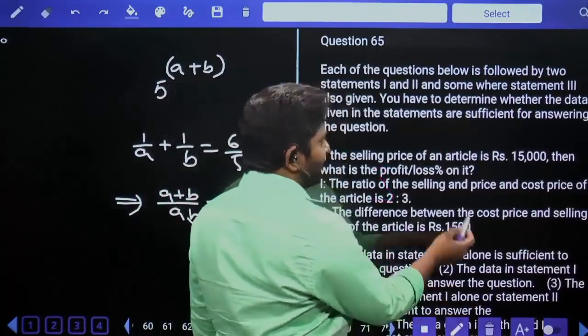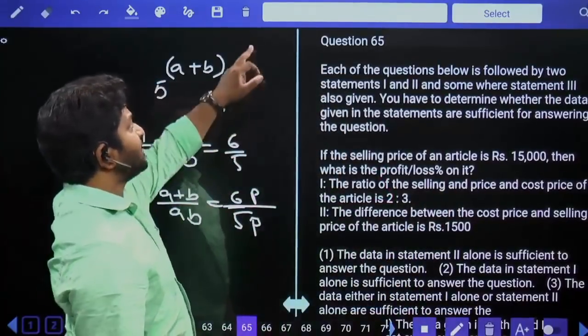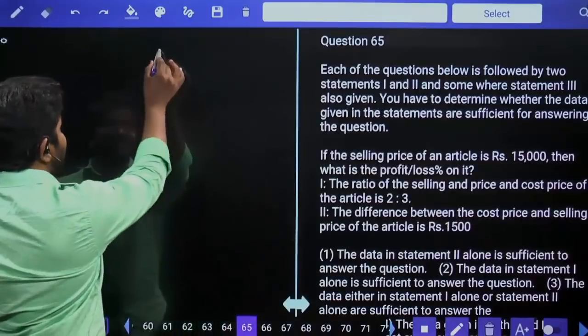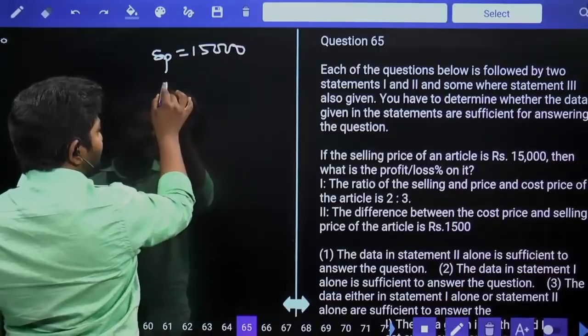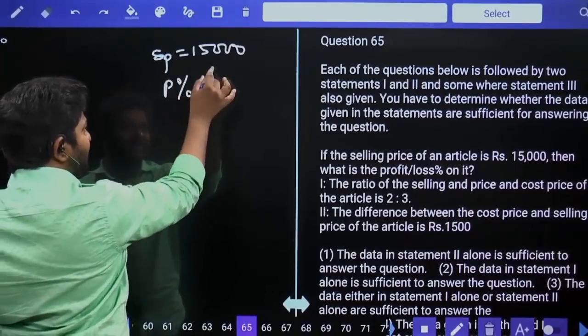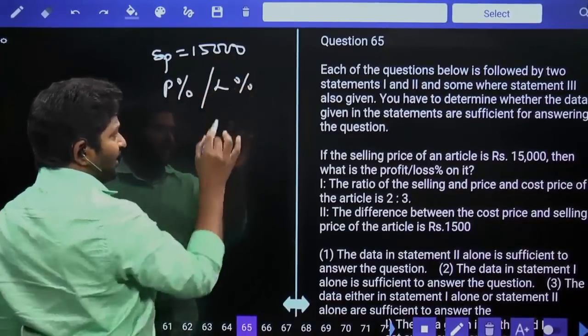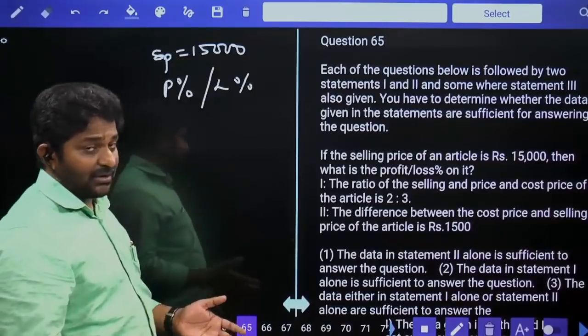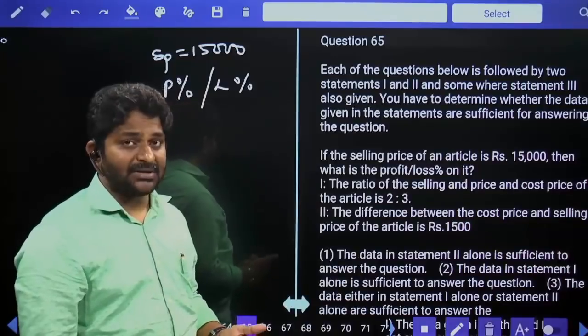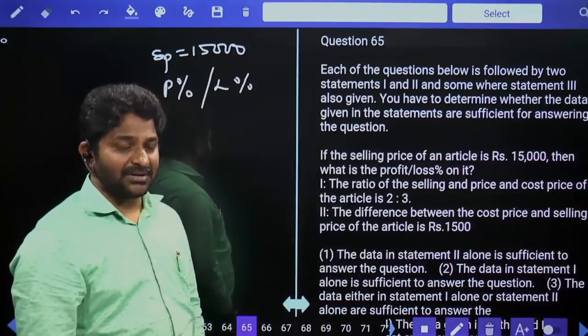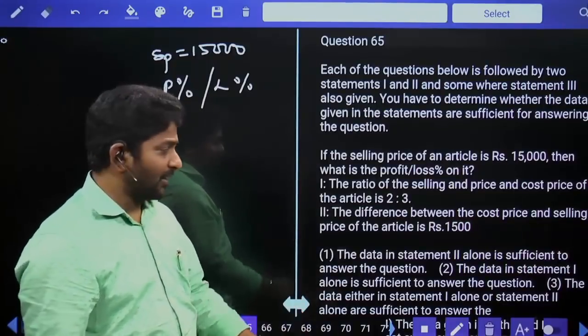If the selling price of an article is 15,000, then what is the profit or loss percentage? Selling price is equal to 15,000, they said. And we were asked to calculate what exactly is profit percentage or the loss percentage. That means you have no condition on cost price and selling price. Cost price may be more than selling price or cost price may be less than the selling price also. You may get either profit or loss.